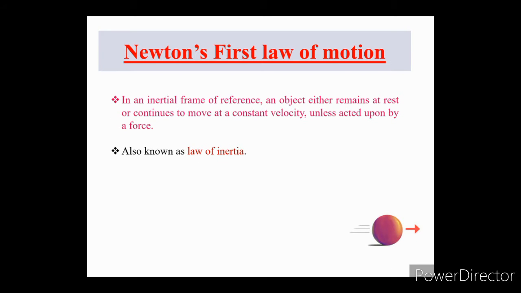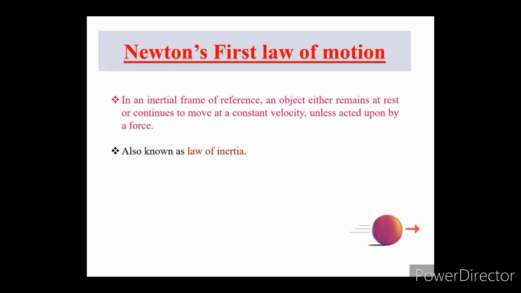So the first law states that in an inertial frame of reference, an object either remains at rest or continues to move at a constant velocity unless acted upon by a force. So, an object at rest stays at rest, and an object in motion stays in motion with the same speed and in the same direction unless acted upon by an unbalanced force.